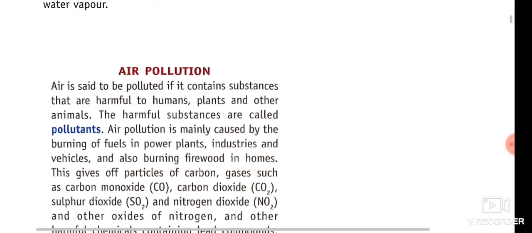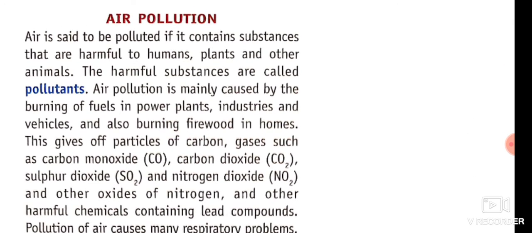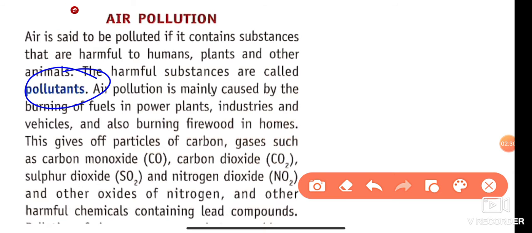Now let's discuss air pollution. Air is said to be polluted if it contains substances that are harmful to humans, plants and other animals. The harmful substances that mix in the air and create impurities in the air are known as pollutants.